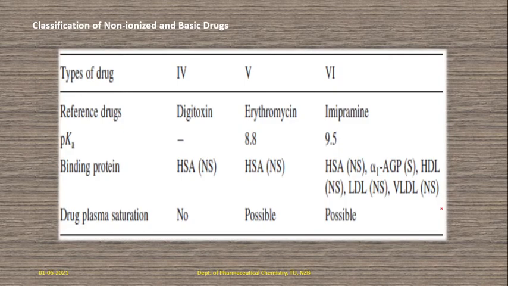Okay, so this is what the chart is about. Class 4, class 5 and class 6 drugs, basic drugs. These are non-ionized and basic drugs. Examples: digitoxin, erythromycin and imipramine. So for plasma saturation, there is no plasma saturation here, and saturation may be possible here and here also. The binding proteins are HSA and HSA, non-saturable and non-saturable. So here AGP is saturable. So these are just acidic drugs and basic drugs with HSA.